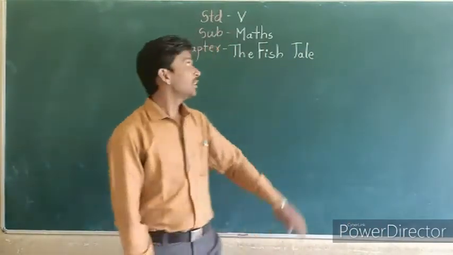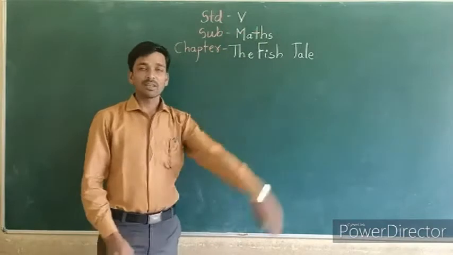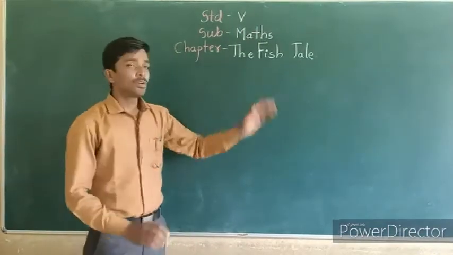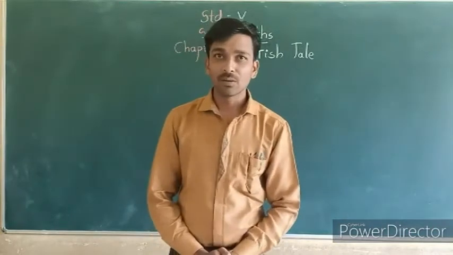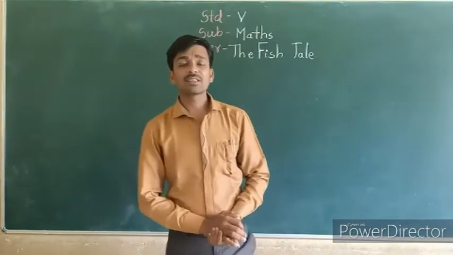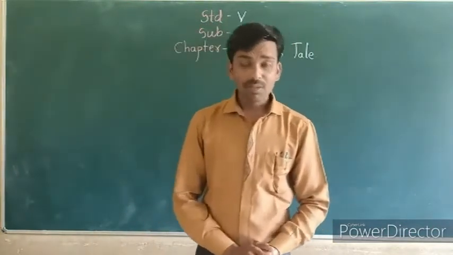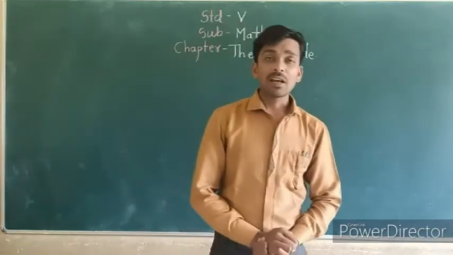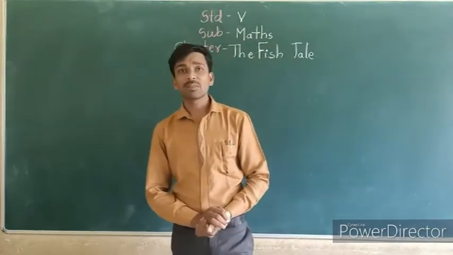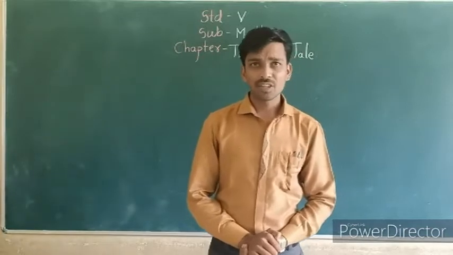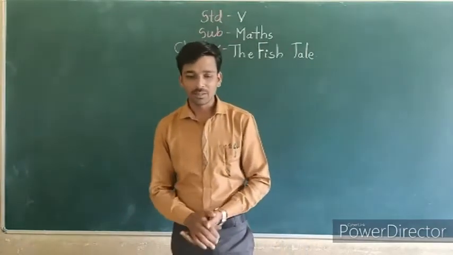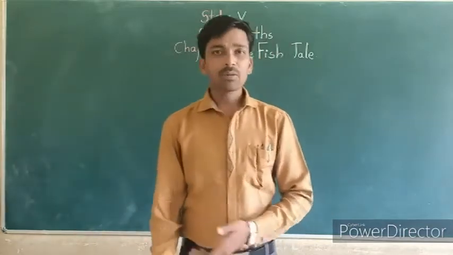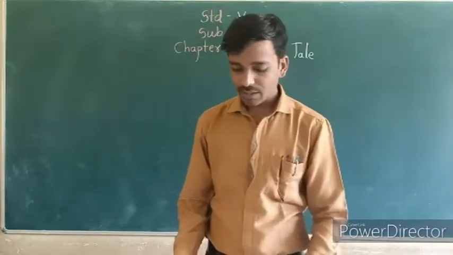We have to study standard 5th math. In that, we can study chapter first, the fish tail. In the previous lecture we discussed different sea animals, and how to draw different sea animals by using different shapes, like triangle, square, rectangle, etc.